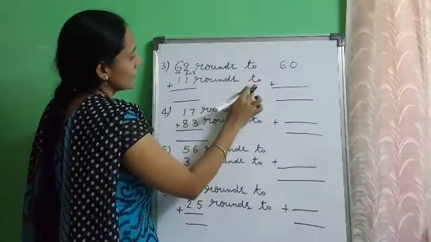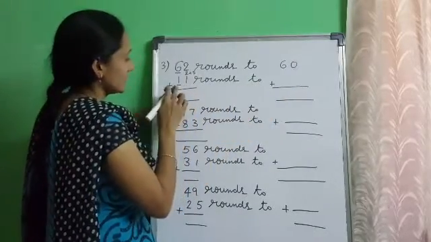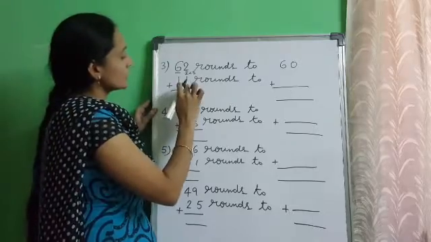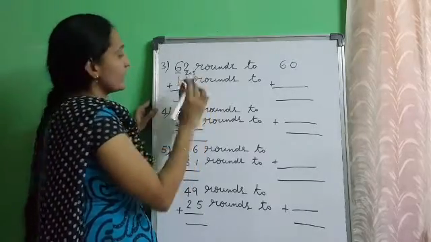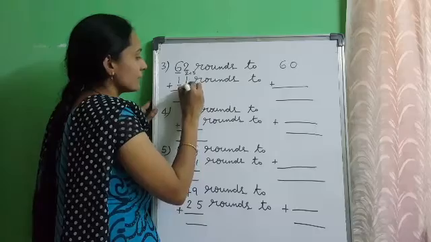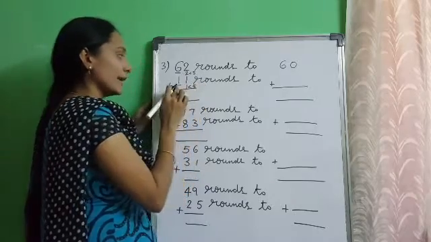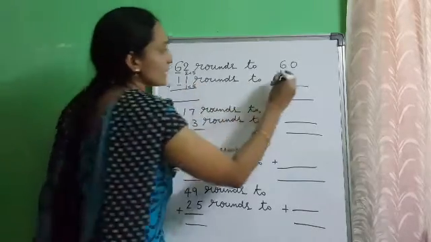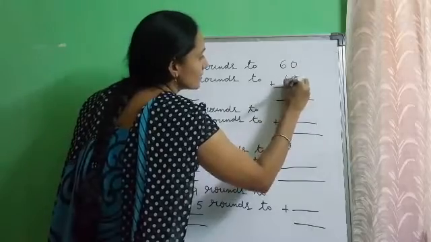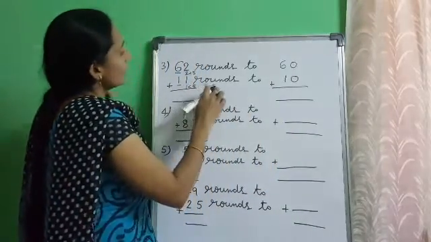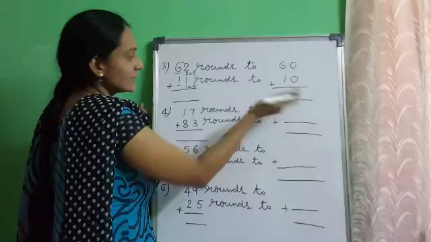11 rounds to nearest 10. Underline the digit in tens place. Tens place digit is 1. What is the right hand side digit? 1. Is 1 greater than 5 or less than 5? 1 is less than 5. So again there is no change in tens place. Write 1 and replace 1's place digit by 0. So 11 rounds down to nearest 10, which is 10.